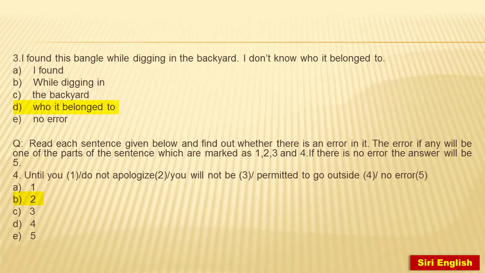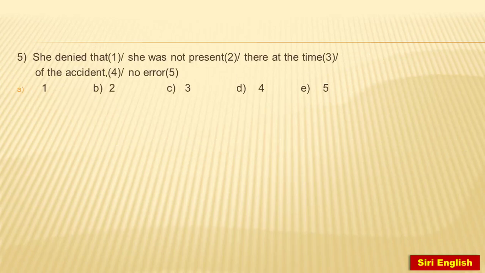Let's move forward. She denied that she was not present there at the time of the accident. Now, the first part, she denied that, seems right. Here, the meaning of denied is to refuse to admit or accept. The second part is she was not present. It seems error. There at the time, okay. Of the accident also, okay.